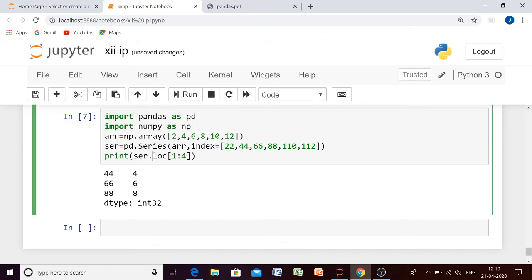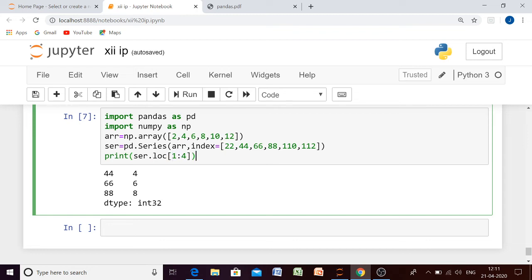In the previous case, when the index attribute was not used, LOC and ILOC both were working upon the default index. Now let us check what will happen if I give LOC as 1 to 4, but our index is like this. I think we will not get any output in our result because we don't have index names like 1, 2, 3 and 4.